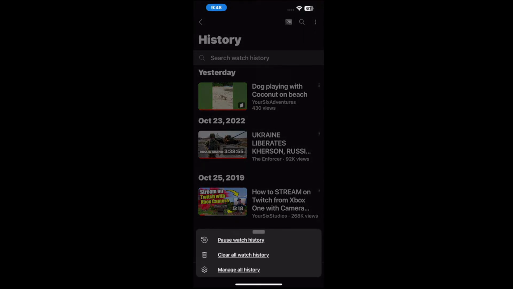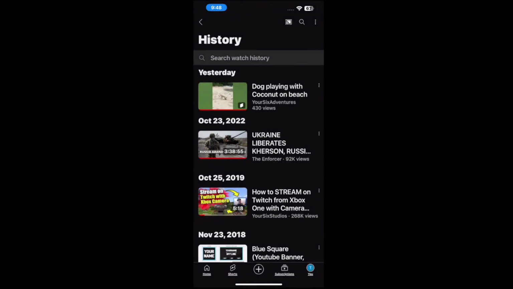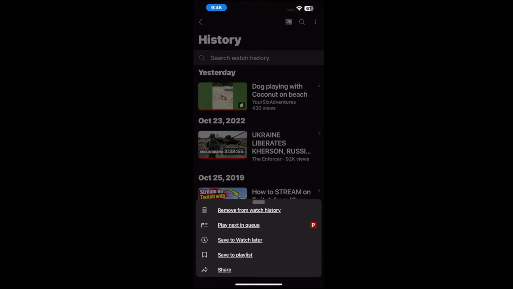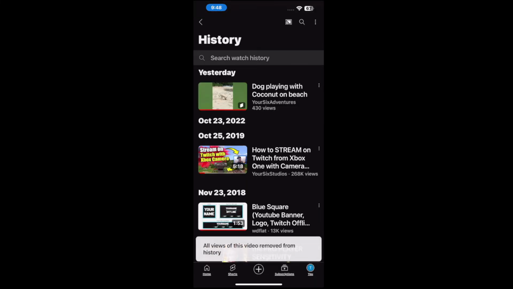Now under history, we want to tap the upper right, and it's going to be three little dots. You can pause watch history, you can clear all watch history, or manage watch history. Otherwise, you can go to the individual clips, and then you should be able to remove it from your watch history just from here.